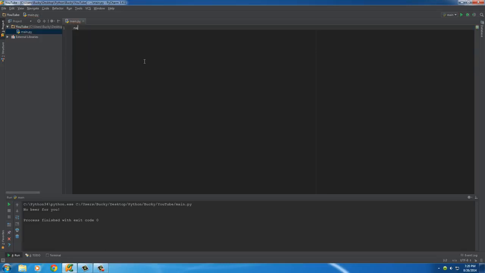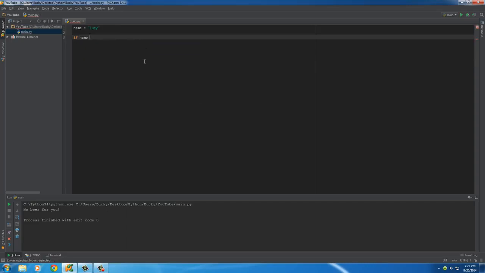So let's make a new variable called name. Name, and we'll set this equal to Lucy. So we'll check if their name is Bucky or Lucy. How do we do that? Well, we already know how to check if name